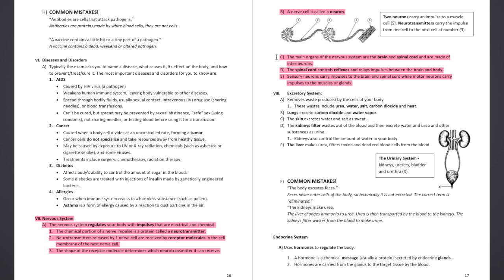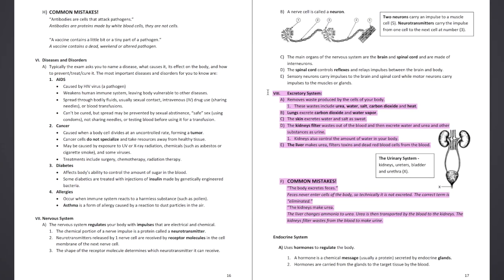C. The main organs of the nervous system are the brain and spinal cord and are made of interneurons. D. The spinal cord controls reflexes and relays impulses between the brain and body. E. Sensory neurons carry impulses to the brain and spinal cord, while motor neurons carry impulses to the muscles or glands.